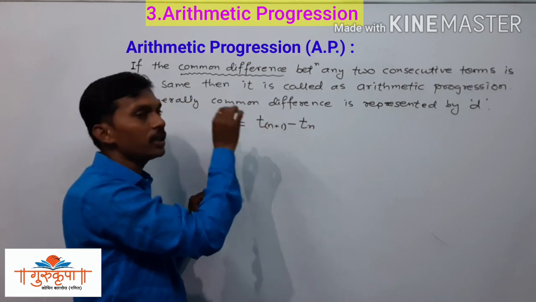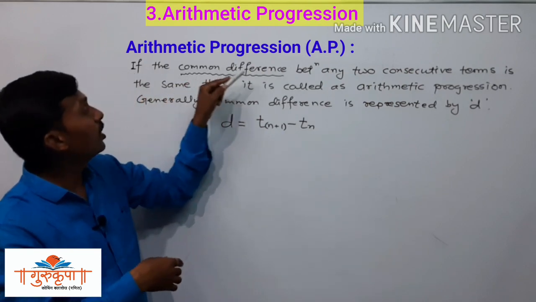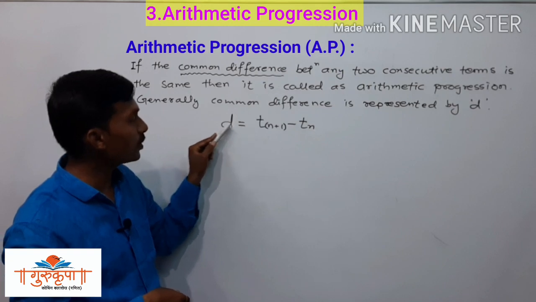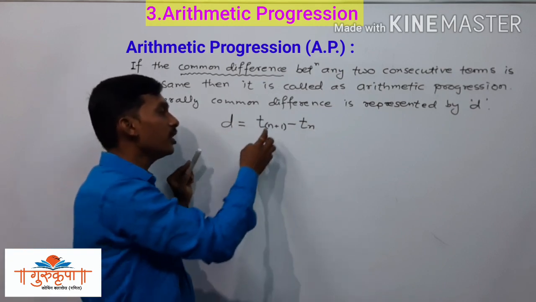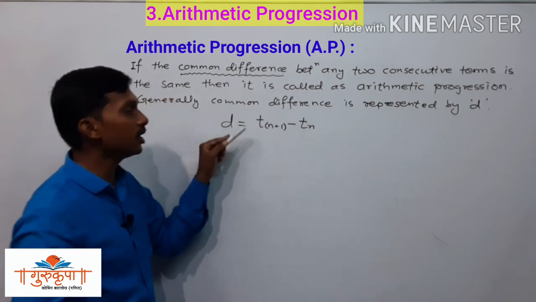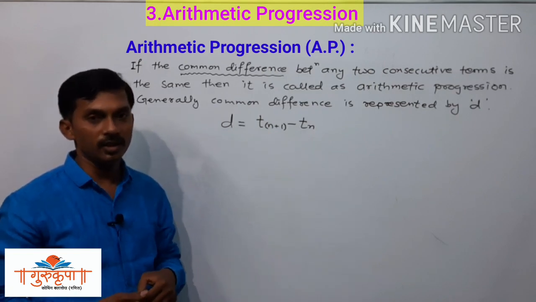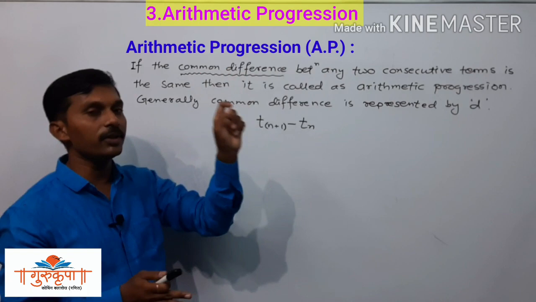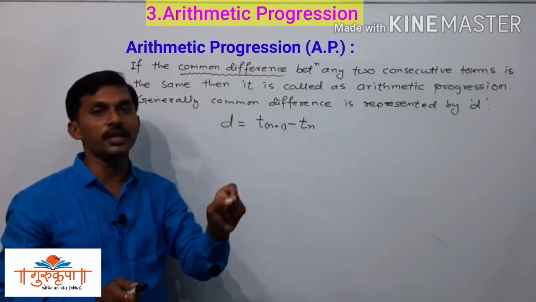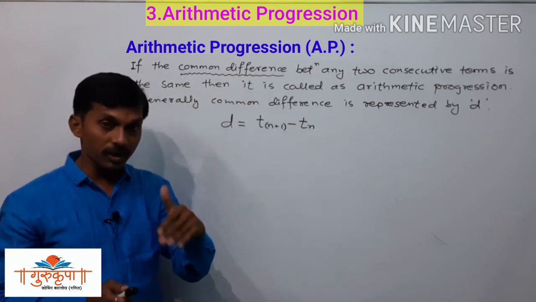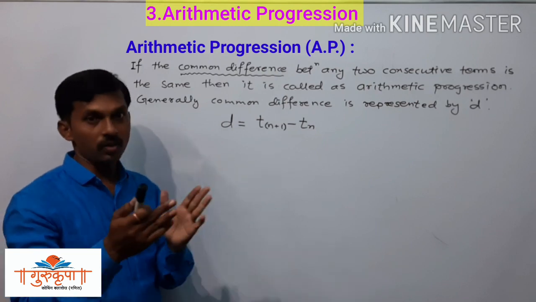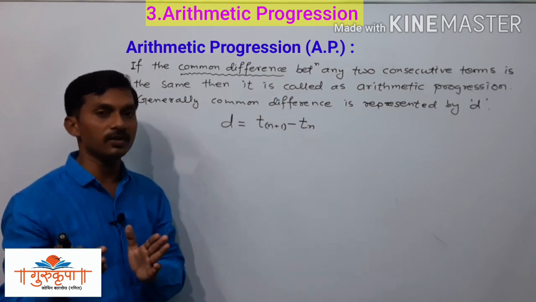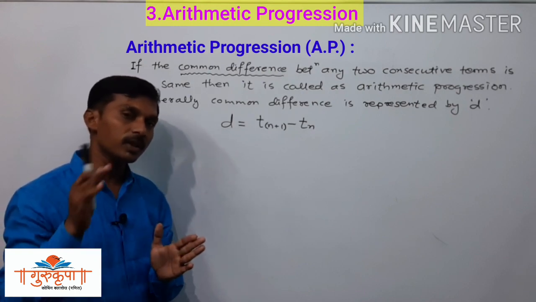So that should be the difference, or you can say the common difference, and it is found by using this formula: d is equal to Tn plus 1 minus Tn. If we find the difference between any two consecutive terms, it is the bigger term minus the smaller term, so the ordinal number is very important. If the fifth and sixth term are given, we have to subtract the fifth term from the sixth.